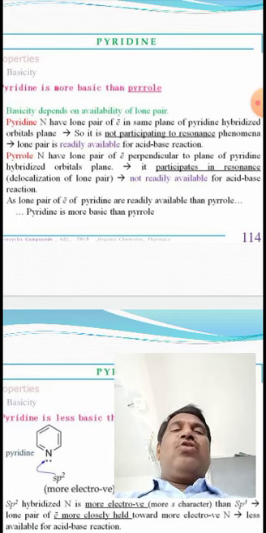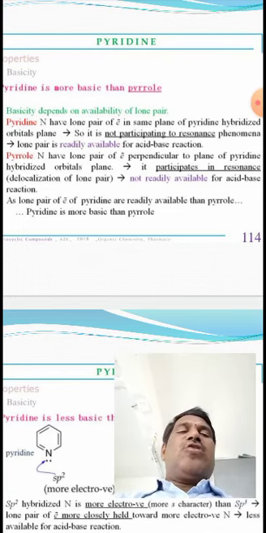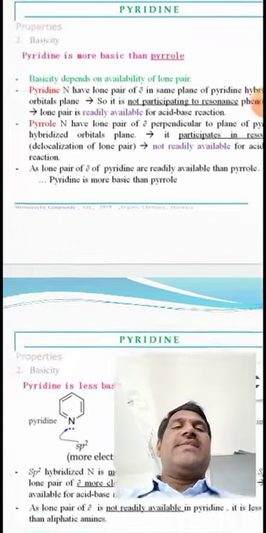Whereas in the case of pyrrole, nitrogen has a lone pair of electrons that participates in resonance, that means delocalization of the lone pair. That's why it is not readily available for acid-base reaction.